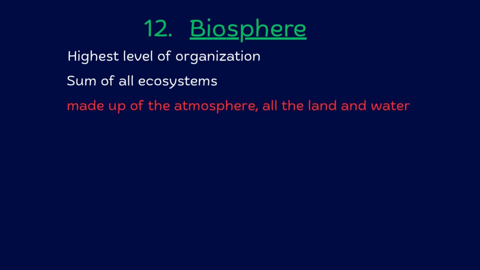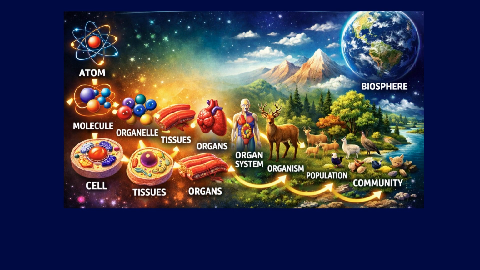In summary, today, we looked at the 12 levels of organization of living things, starting from the tiniest building block of life to the largest system on Earth. We began with atoms and molecules, moved into organelles and cells, then explored how tissues, organs, and organ systems work together to form an organism. From there, we zoomed out to see how organisms interact in populations, communities, ecosystems, and finally the biosphere, where all life exists.